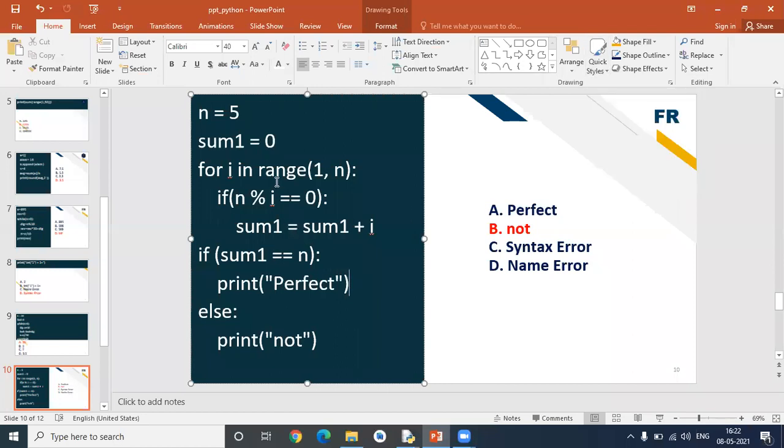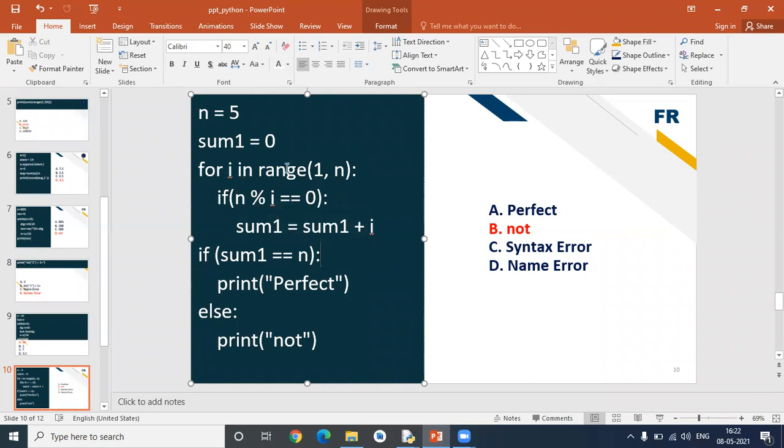Sorry, actually it starts from 1 and goes till it reaches 5. 5 means it is not including 5, it is only including 4, meaning 1, 2, 3, 4. So until it reaches 5, n modulo i will never be equal to 0. Then this condition is never going to be true, and the addition of i is also never possible.